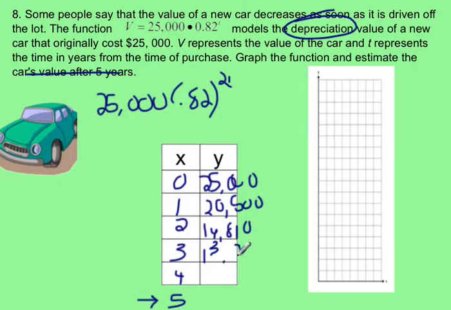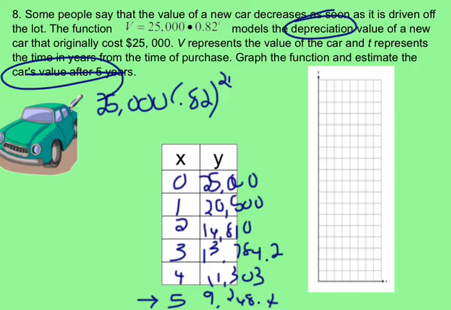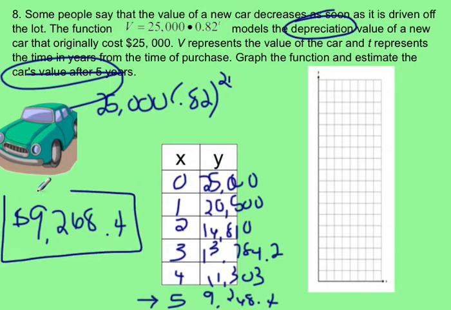And I'm going to get 13,784.2. Raise it to the fourth power, and I get 11,303. And then I'm going to raise it to the fifth power, so I get 9,268.4. So the answer to the car's value after 5 years is 9,268.4. So it's already less than half of what it was originally worth, only after 5 years. Think about how fast that's going down.